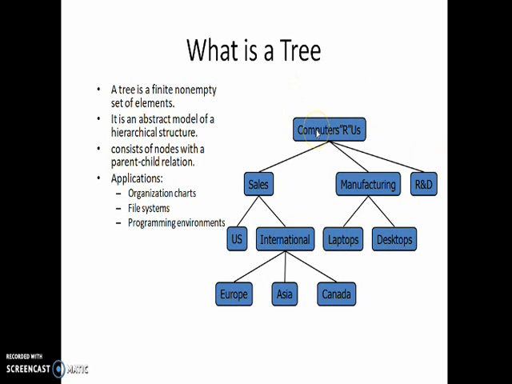So this one is represented as the root. So these are all the branches, and these are all known as leaves. Leaves means the node without having any child is known as leaf. Okay, so here these are all known as leaves. So this is the basic representation of the tree.